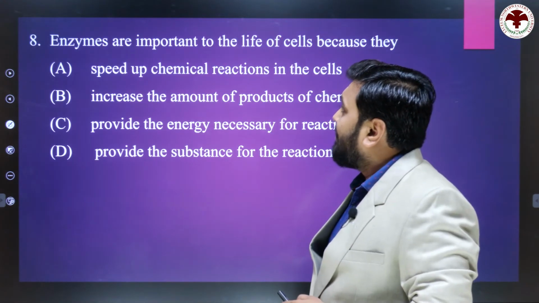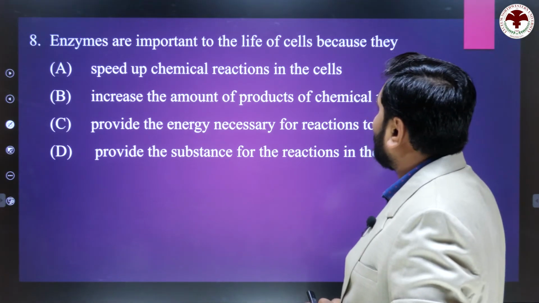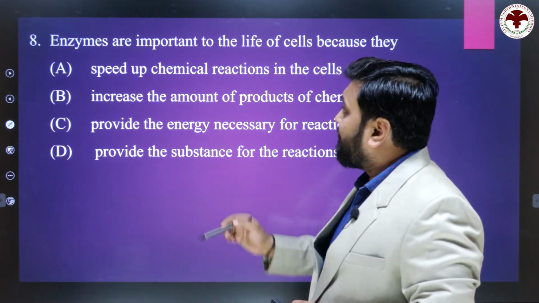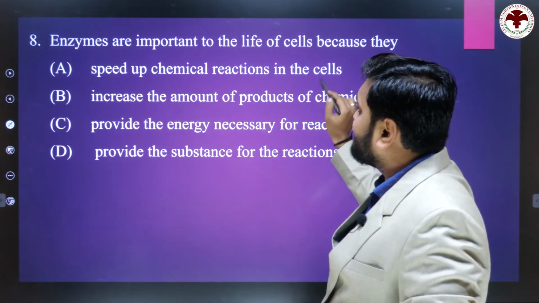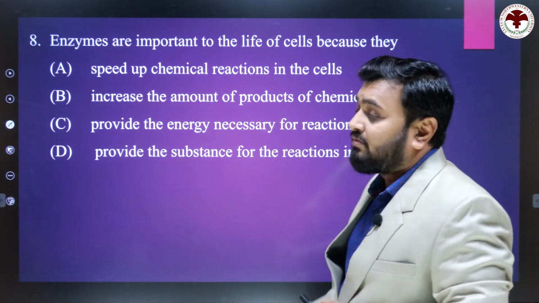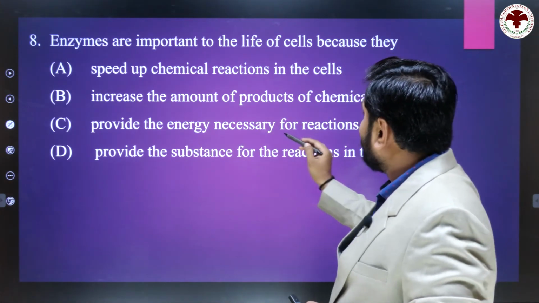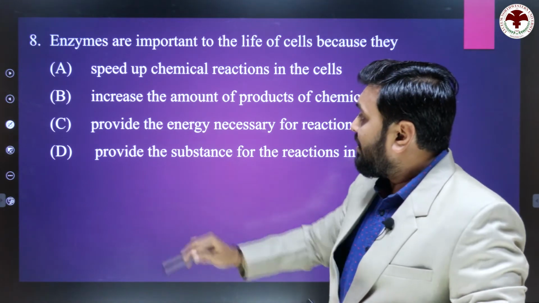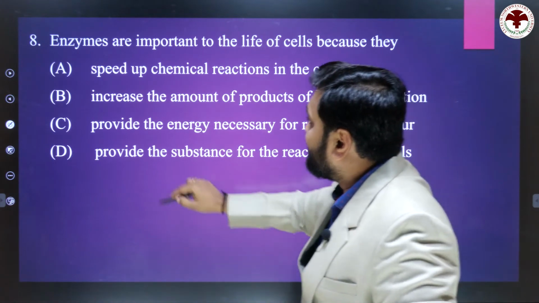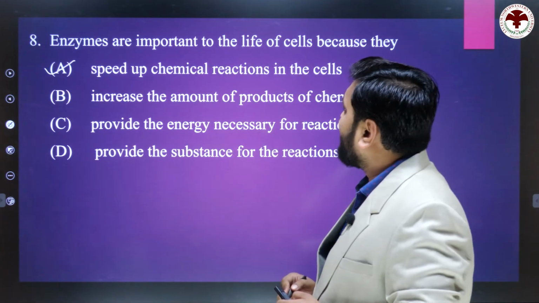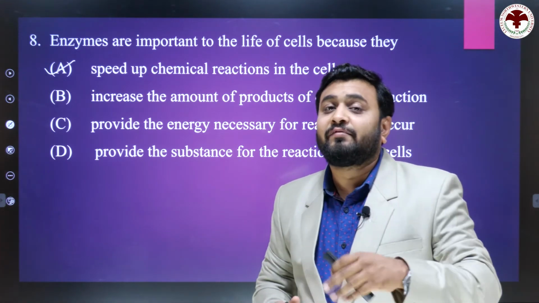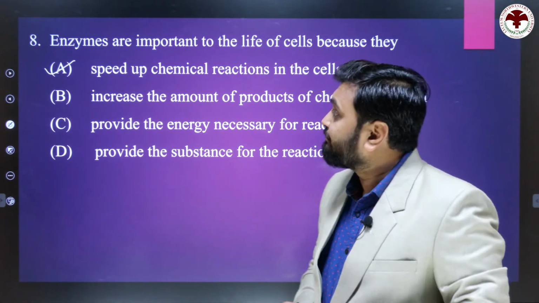Next question: enzymes are important to the life of cell because they. Why are enzymes important for our life? The first option, speed up chemical reaction in the cell. Second, increase the amount of products of chemical reaction. C, provide the energy necessary for the reactions to occur. And D, provide the substance for the reaction in the cell. So the right answer is A, speed up chemical reaction in the cell. It means if an enzyme participates in the chemical reaction, it will increase the rate of reaction.